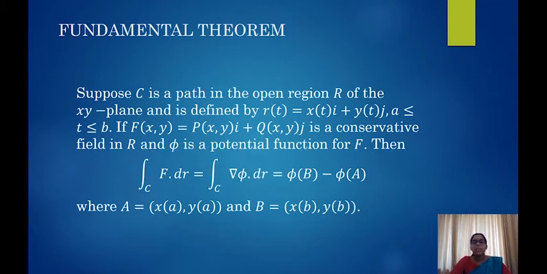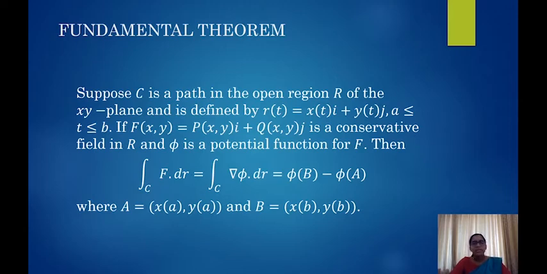Suppose C is a path in the open region R of the xy plane and is defined by r(t) = x(t)i + y(t)j, where t varies between a and b, a ≤ t ≤ b.